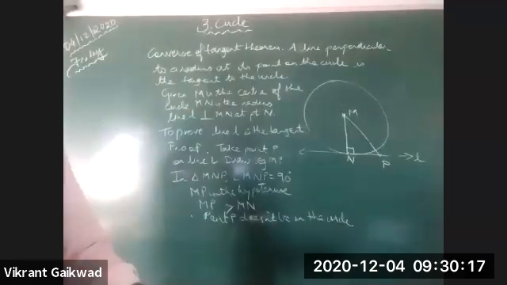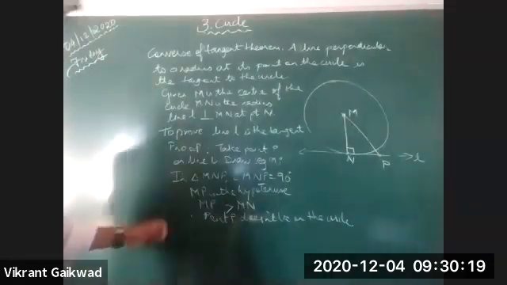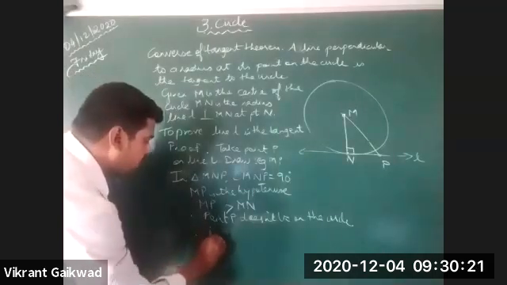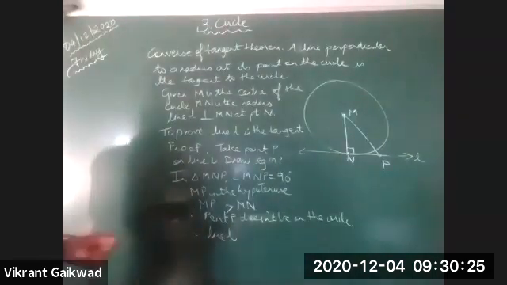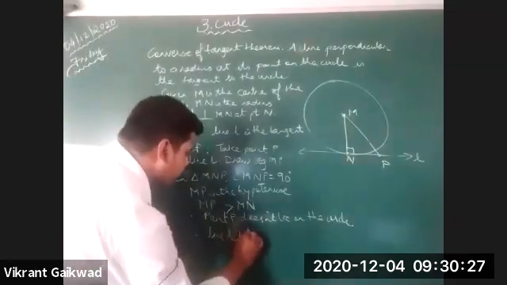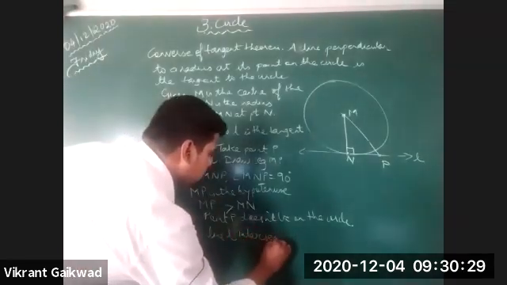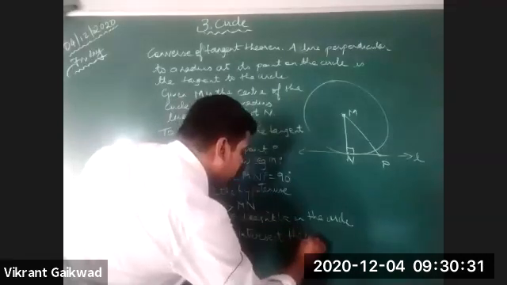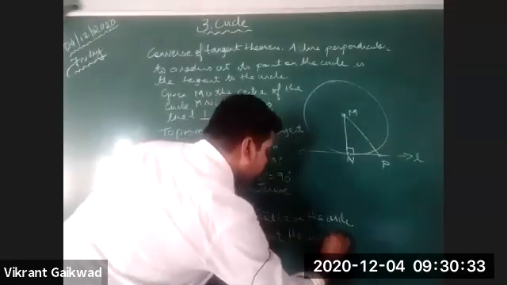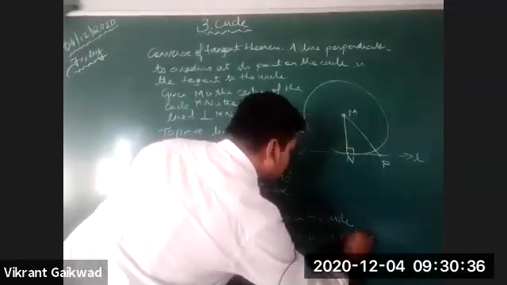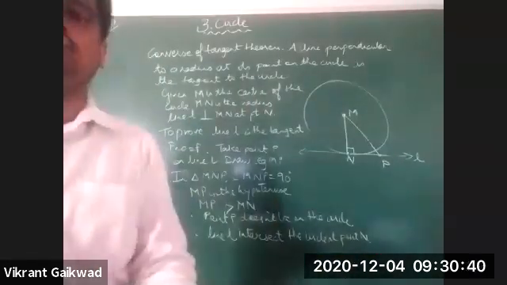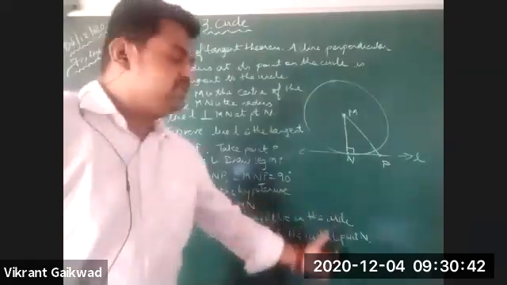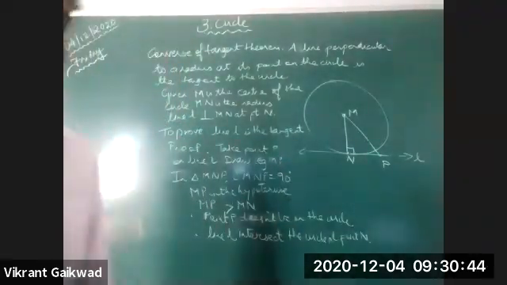Therefore line L is going to intersect the circle only at point N.